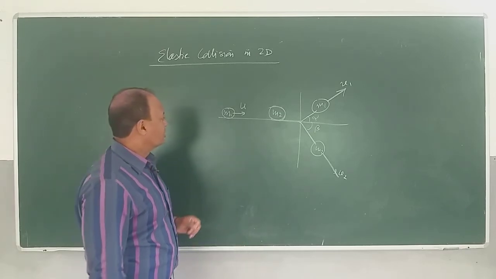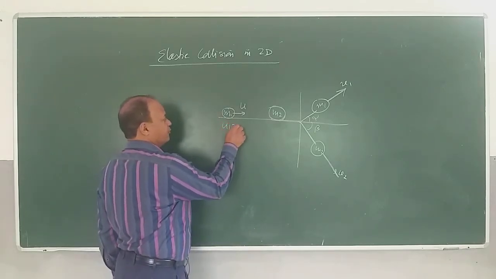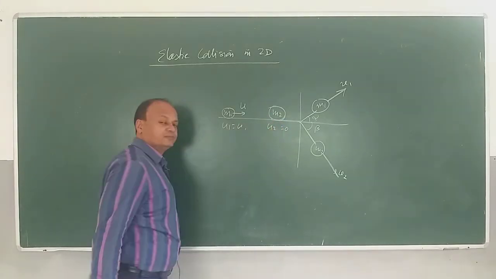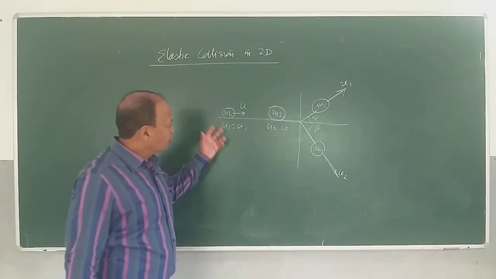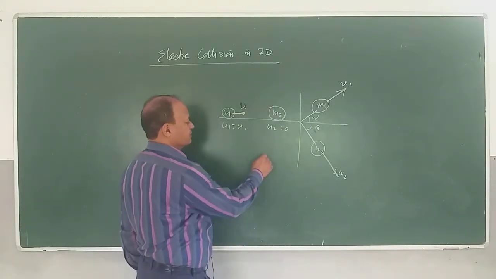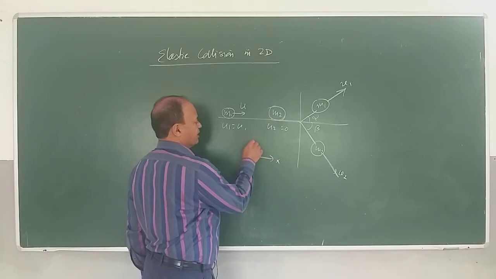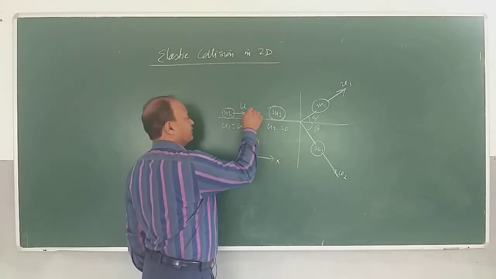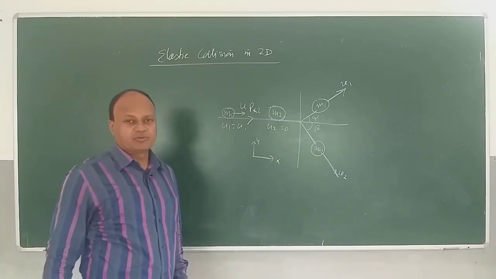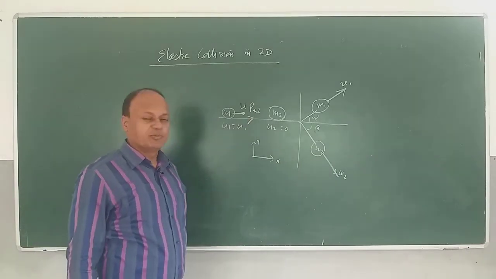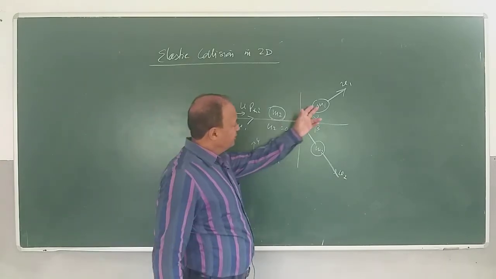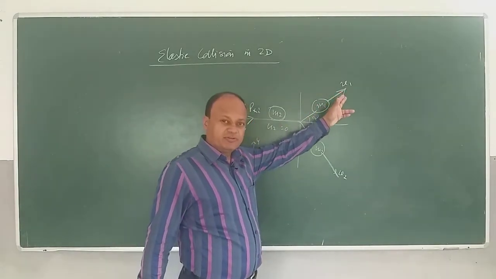Alright? So here you can see that u1 is equal to u and u2 is equal to 0. Before collision, we have momentum only along x axis. Let's fix the coordinate system. This is x and this is y. So we have only p_xi. There is no vertical motion before collision. So initial vertical momentum is how much here? 0.